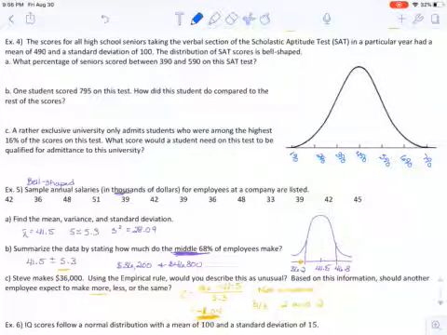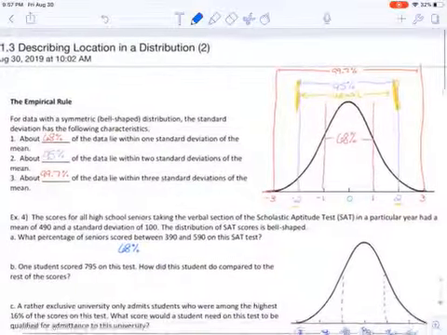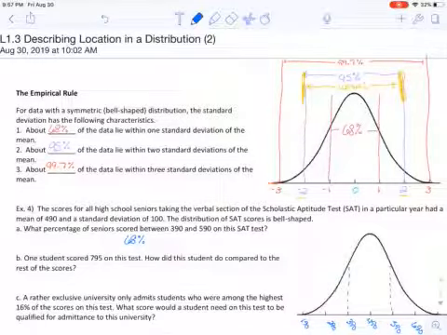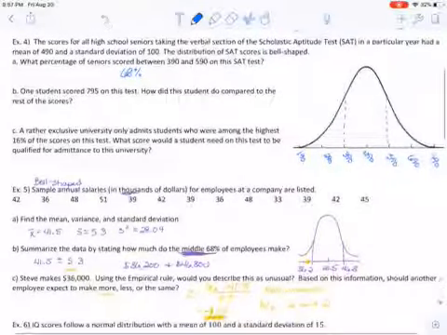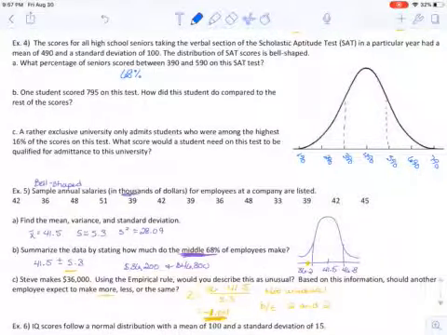So I want first the percentage of people that are from 390 to 590. Well, that's 1 standard deviation from the mean. 68%, we said earlier, based off of your empirical rule, 68% of the data will lie within 1 standard deviation of the mean. So that's 68%.